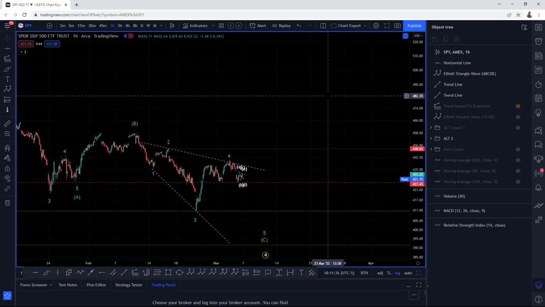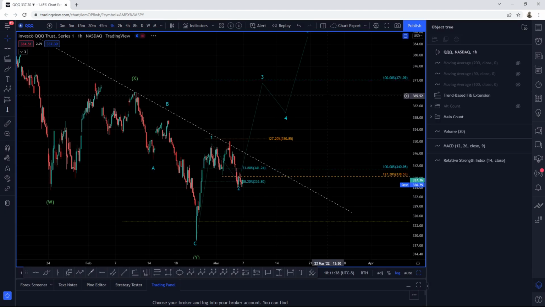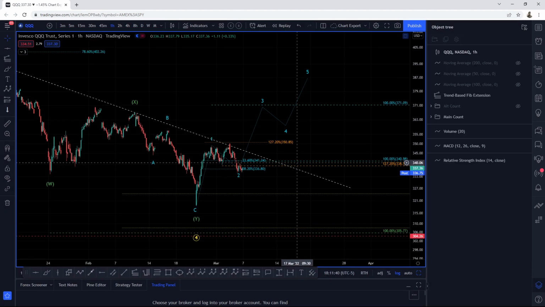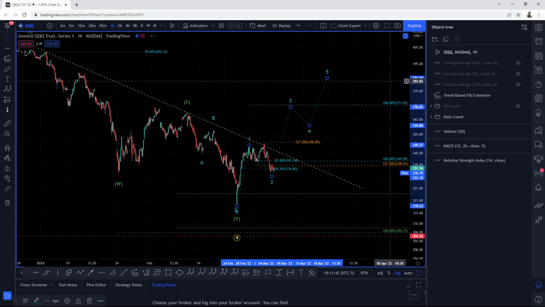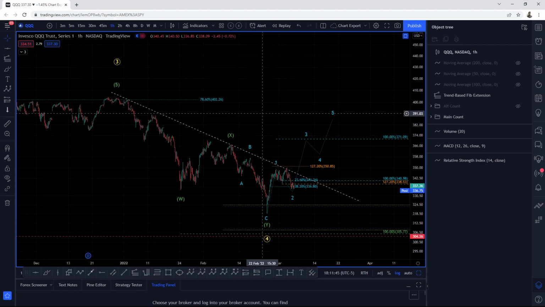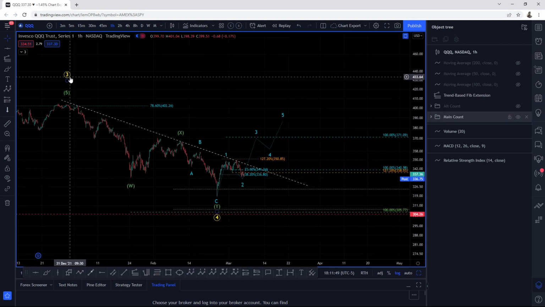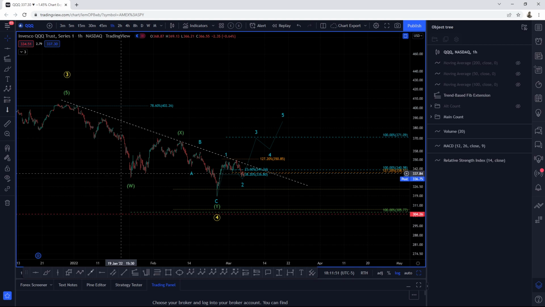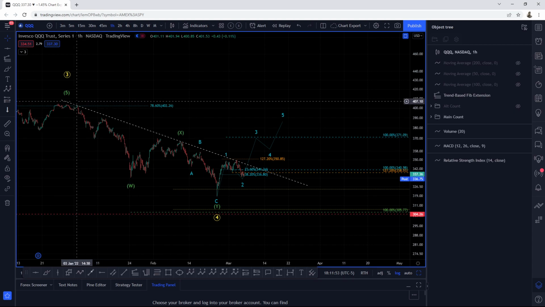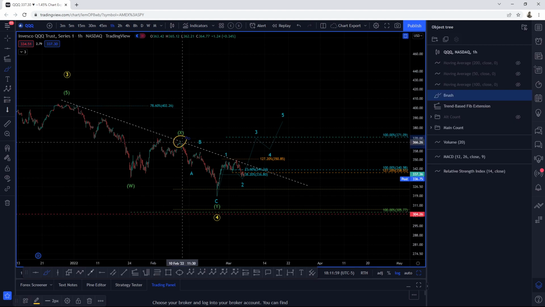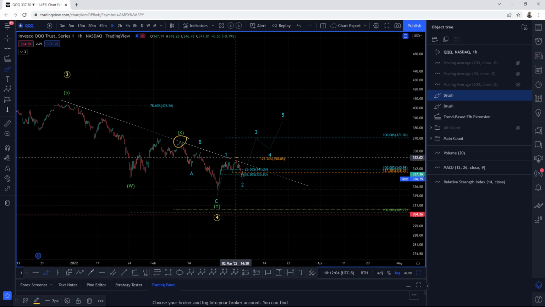All right, so let's go to the Qs real quick. Let's review our bullish count in the Qs. Same deal, guys, same deal. In the Qs, our preferred count, our main count, is suggesting that the wave 3 completed here in December, January, W, X, Y. We still have the trend line resistance that originated here in January. It was confirmed here on February the 10th, and then confirmed here on February the 25th.